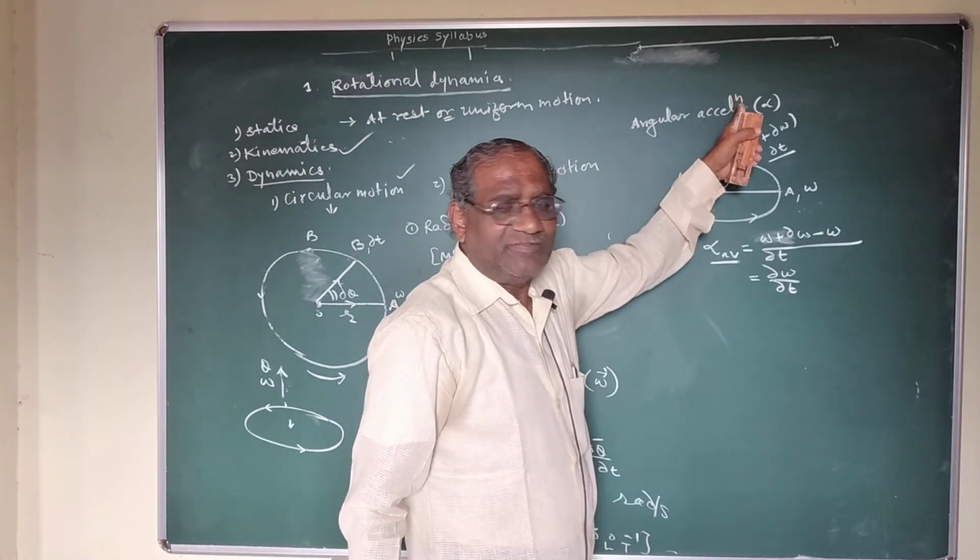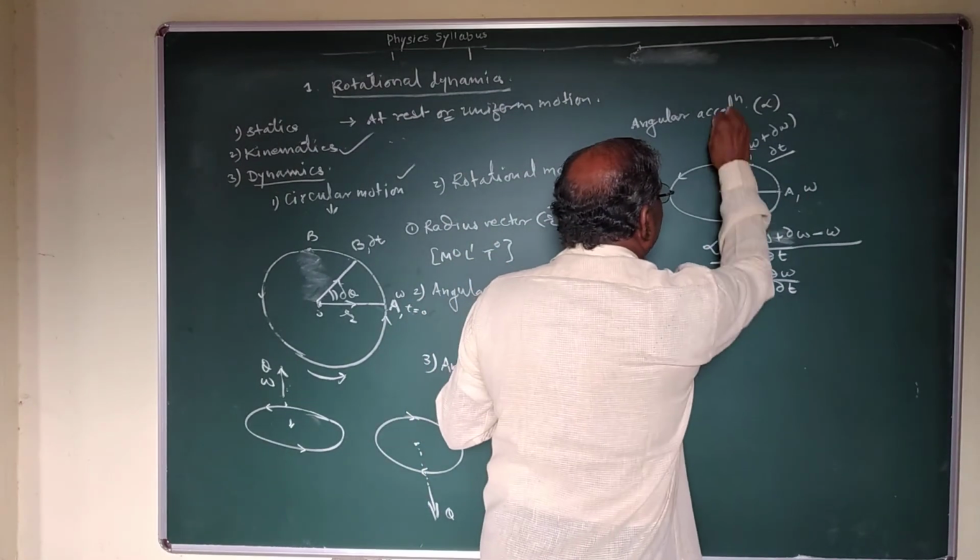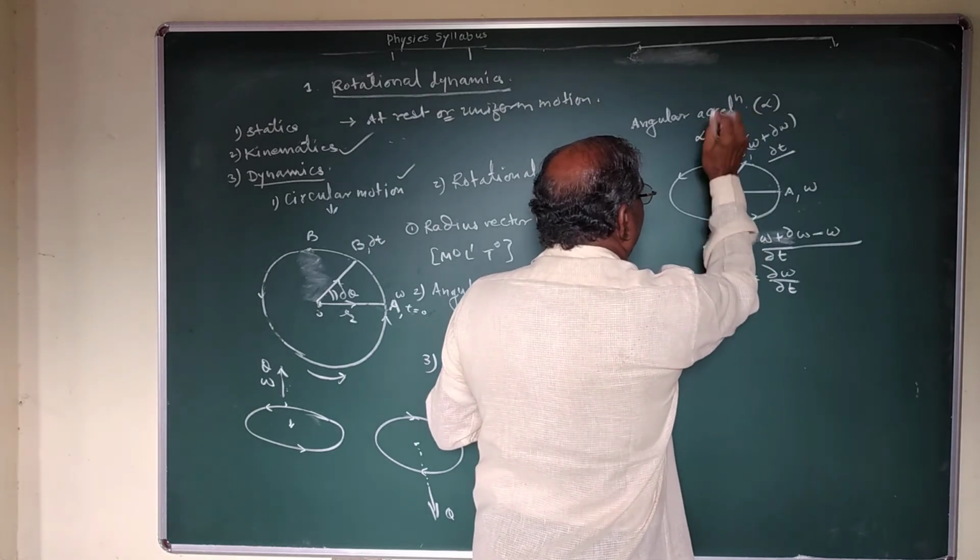Plane of motion means along the direction of change in angular velocity. Therefore, this is the direction of alpha.